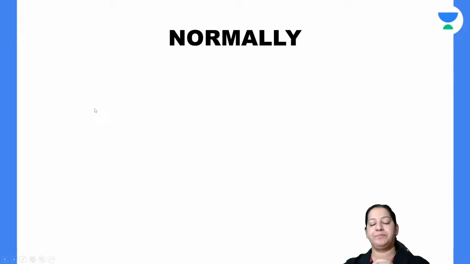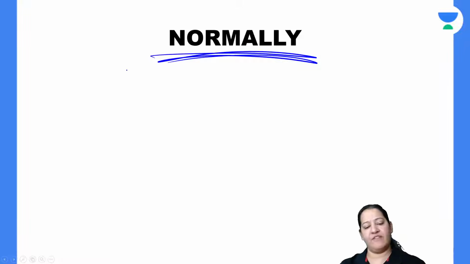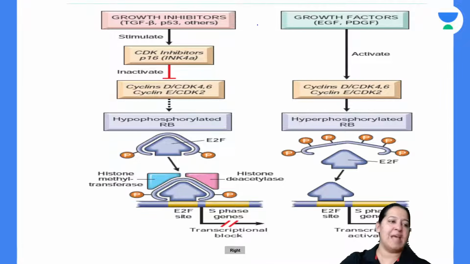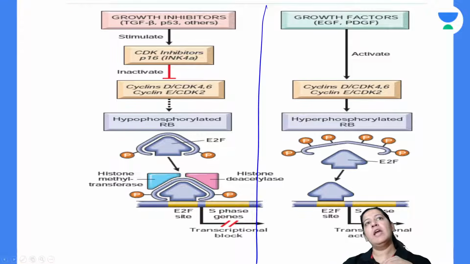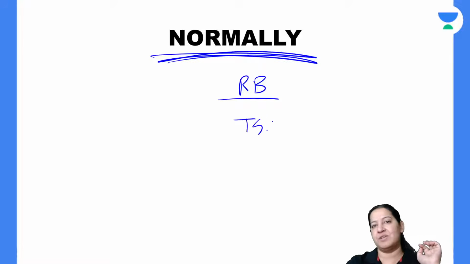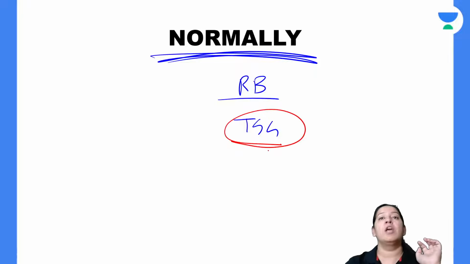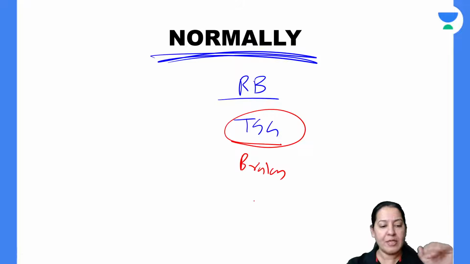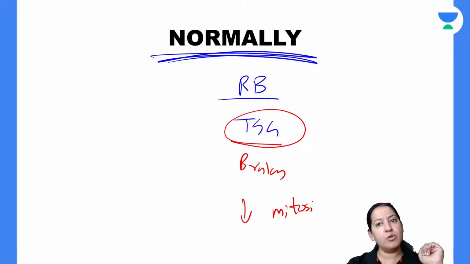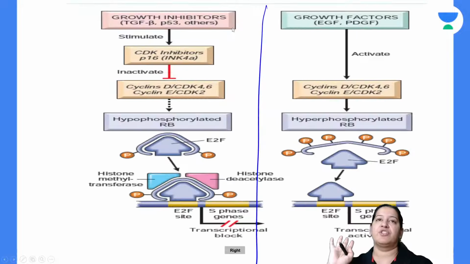Let me start normally. How does it function normally? Listen to what is happening normally. Now what is the retinoblastoma gene? The retinoblastoma gene is a tumor suppressor gene. It is not a proto-oncogene. Please mind my words. It is a tumor suppressor gene, so it is a brake. What is its normal job? It is not an accelerator, it is a brake. Its normal job is to decrease mitosis, to decrease cell division. Normally, in the flowchart, I will show you how it decreases cell division. The diagram is not given, so I will draw the diagram for you.